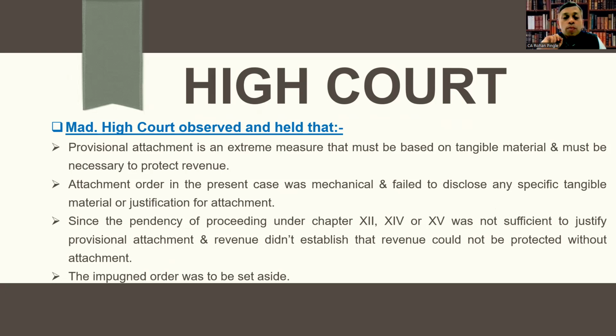Since the pendency of proceeding under Chapter 12, 14, or 15 was not sufficient to justify provisional attachment and revenue didn't establish that revenue could not be protected without attachment, therefore the impugned order was to be set aside in favor of the assessee.